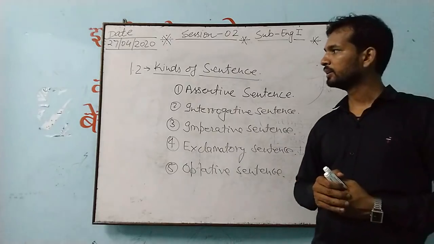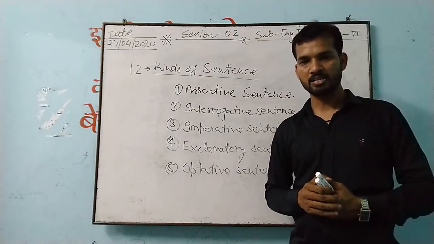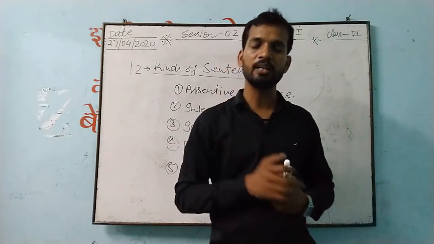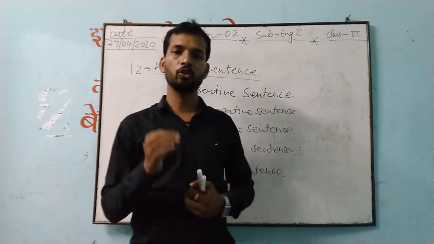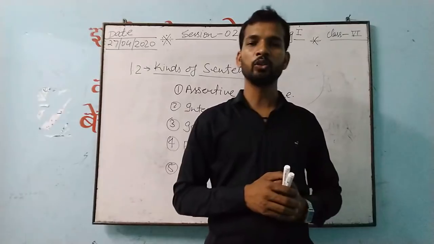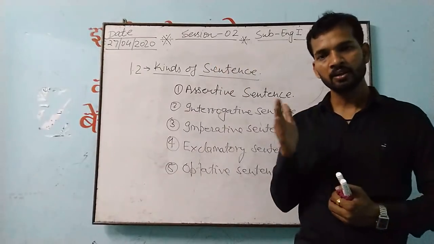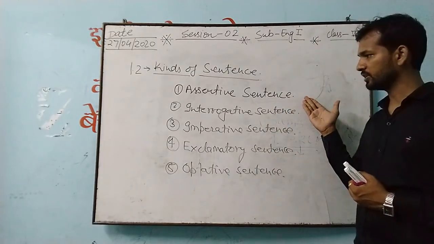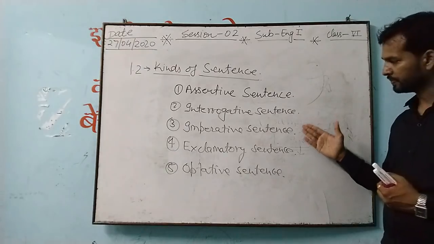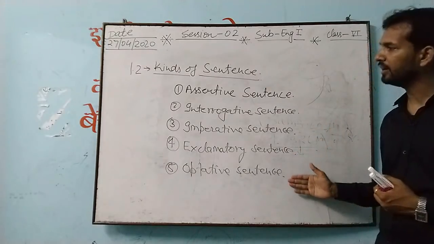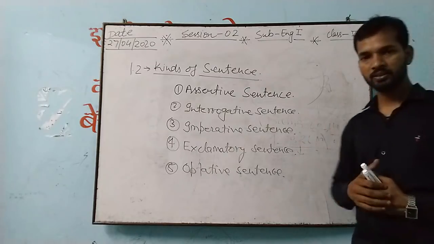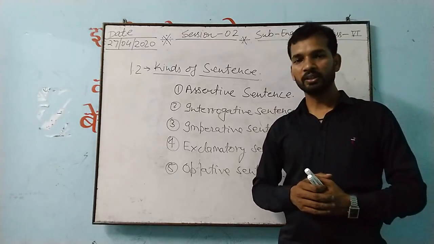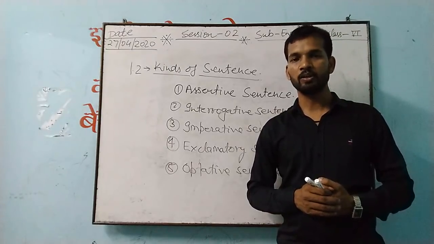But before that, I am advising you to take the book of class 5th, and from there find out what a sentence is. You read it one time, do self-study, and thereafter you will see the division, the parts of the sentence also. Try to find out subject, verb and object from there, and thereafter one by one we'll come to know about assertive sentence, interrogative sentence, imperative sentence, exclamatory sentence and optative sentence. This we'll do in our third lecture. So till then, do all this revision, and do whatever homework I have given.